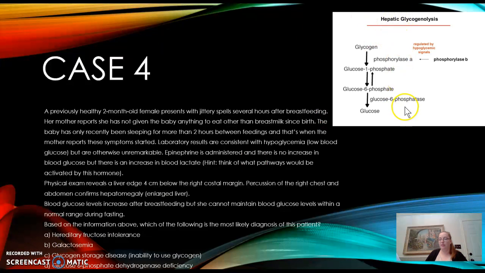So if we're looking at glycogenolysis and how it occurs here, with a glycogen storage disease such as von Gierke disease, an enzyme important to the body's usage of glycogen is deficient. So in the first few hours of fasting, glycogenolysis is the body's primary pathway to maintain blood glucose. As this infant is experiencing longer periods of fasting, she needs to be able to break down glycogen to provide a continuous supply of blood sugar, and something here is preventing that from happening. Because the glycogen is not being metabolized, it's accumulating in the liver, which is leading to the hepatomegaly.